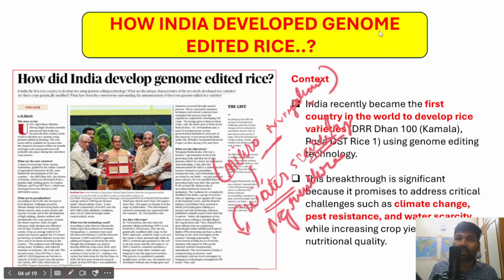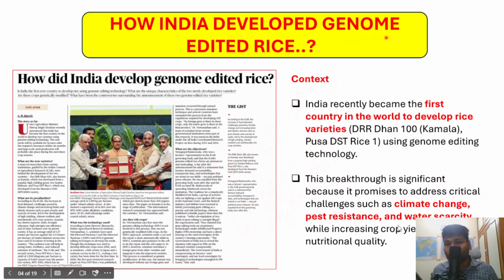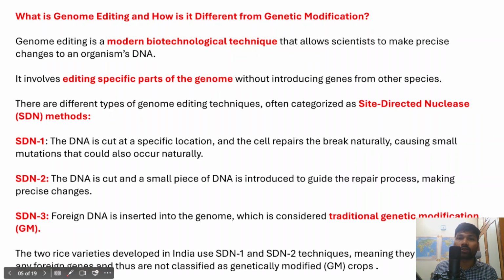So ultimately this genome edited rice variety will address all these problems, along with increasing crop yield and also addressing the nutritional quality that is required, so that we could address problems like malnutrition which has been existing, the problem of anemia among women and adolescent girls, right? So all these problems can be addressed, along with ensuring remunerative incomes for the farmers.